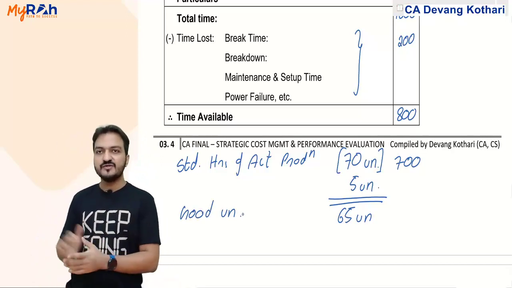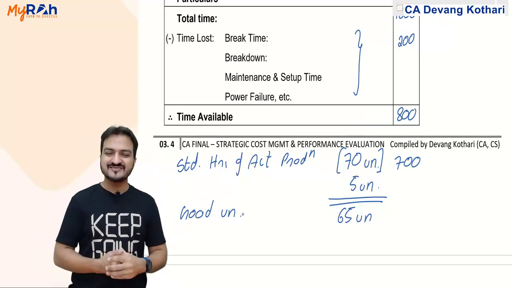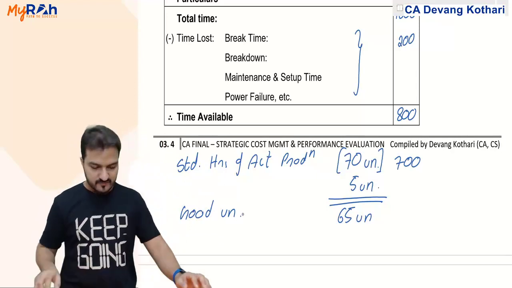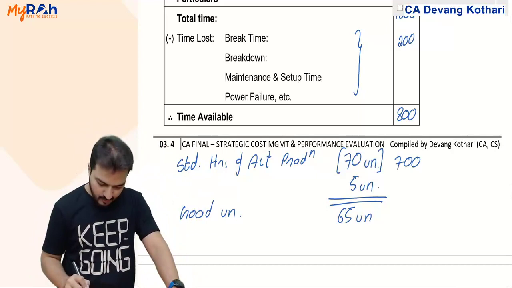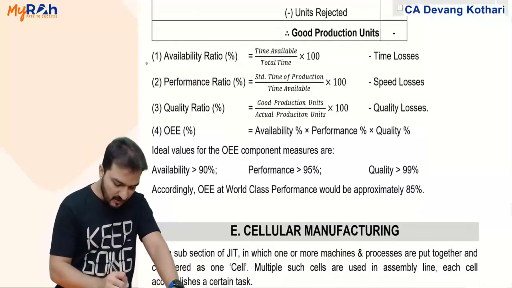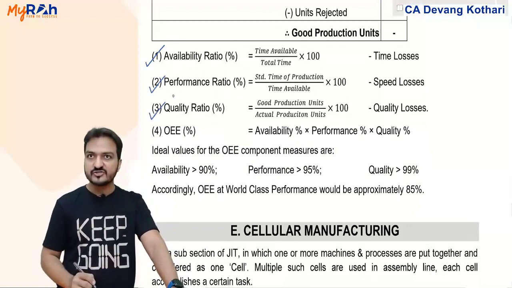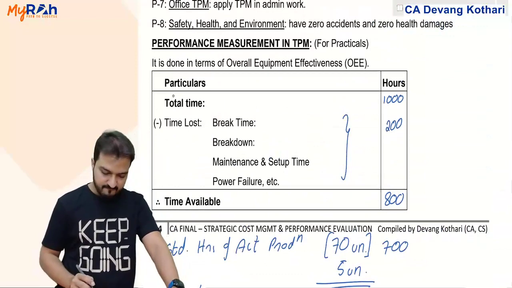Well, this entire format gives me three important measures for OEE, that is availability ratio, performance ratio, and quality ratio. Let me show that here itself.